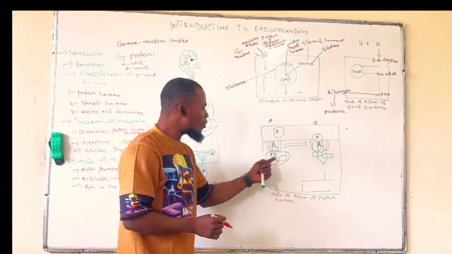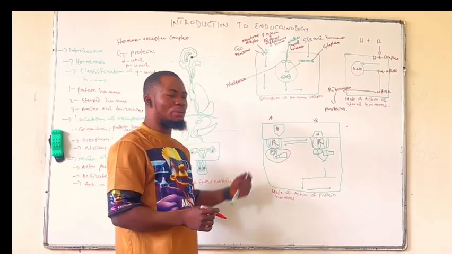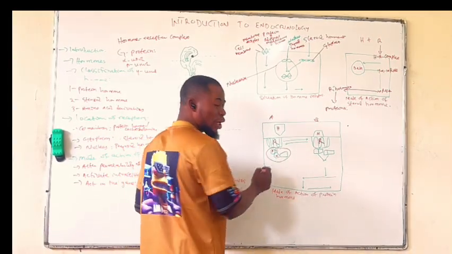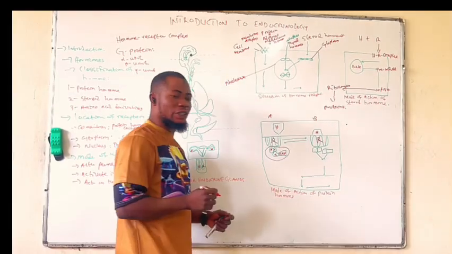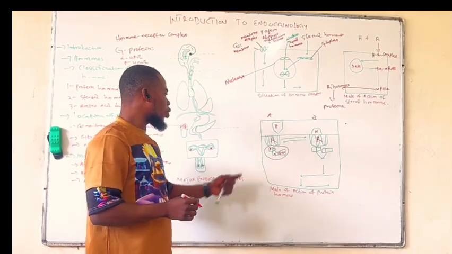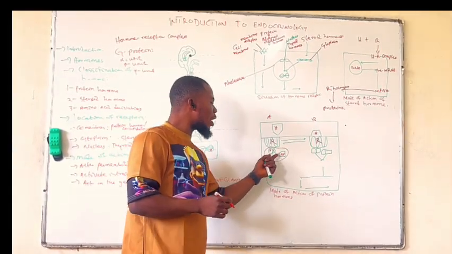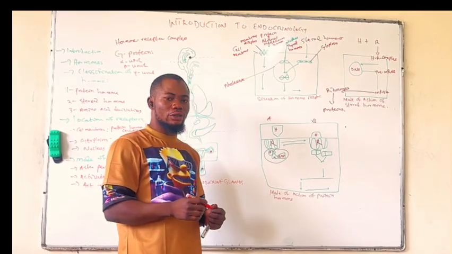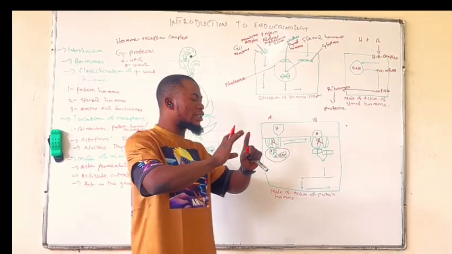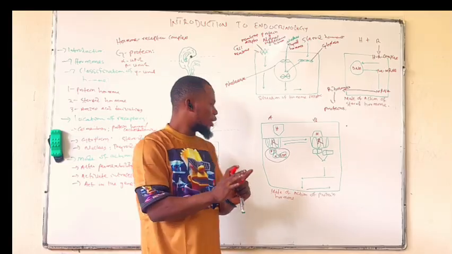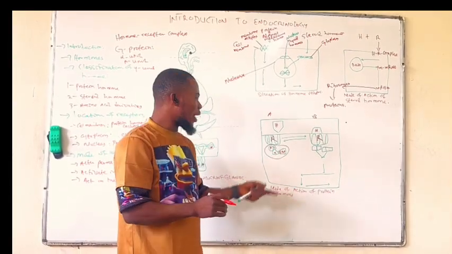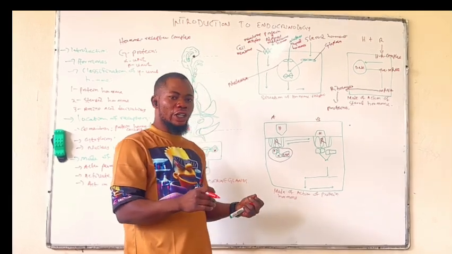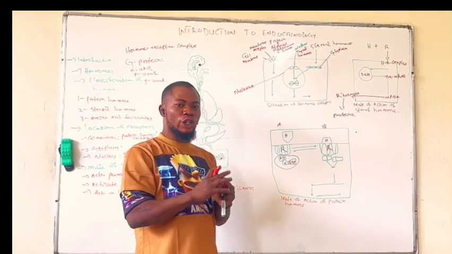Now, this alpha unit of the G protein will bind to another substance called guanosine diphosphate, GDP, to form the alpha guanosine diphosphate unit. Once the G protein is in inactive form, they will be together. Both the beta-gamma dimer and the alpha GDP unit are attracted to each other.